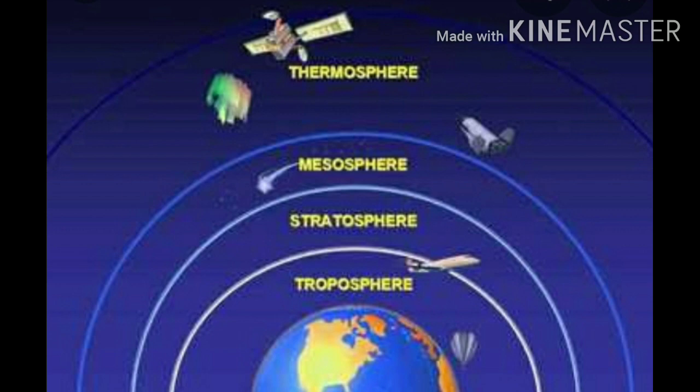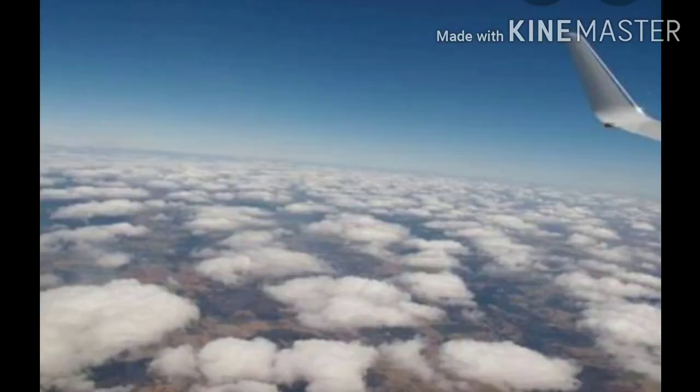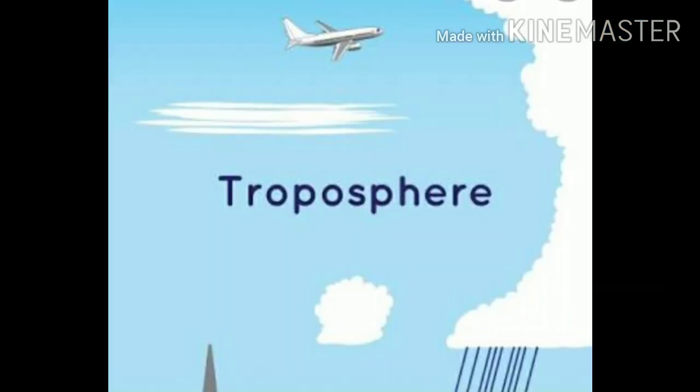The layer that extends from the Earth's surface to a height of about 13 km is called the troposphere. As we all know that the Earth receives heat and light from the sun. Hence, the air nearest the surface is the hottest.